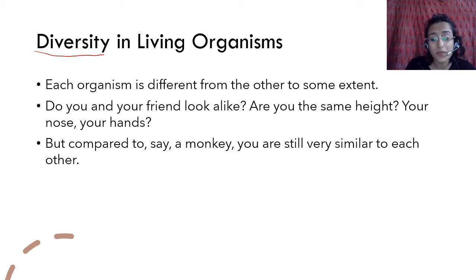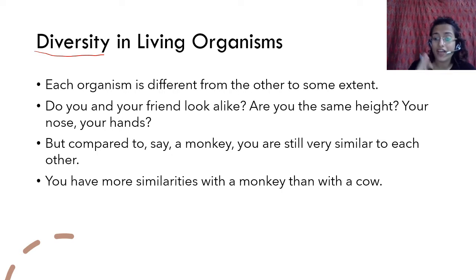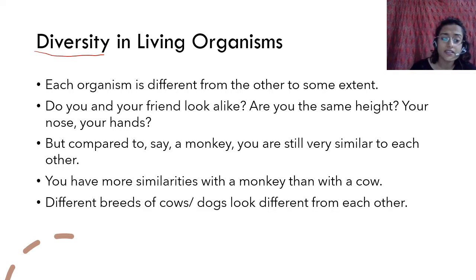But if you compare yourself to a monkey and you compare yourself to your friend, you are still more similar to your friend than you are to a monkey. And if you compare yourself and a monkey to a cow, you are closer to a monkey than to a cow. है ना? So this is what is meant by diversity, because there are so many different animals and they vary by different degrees from one another, right?